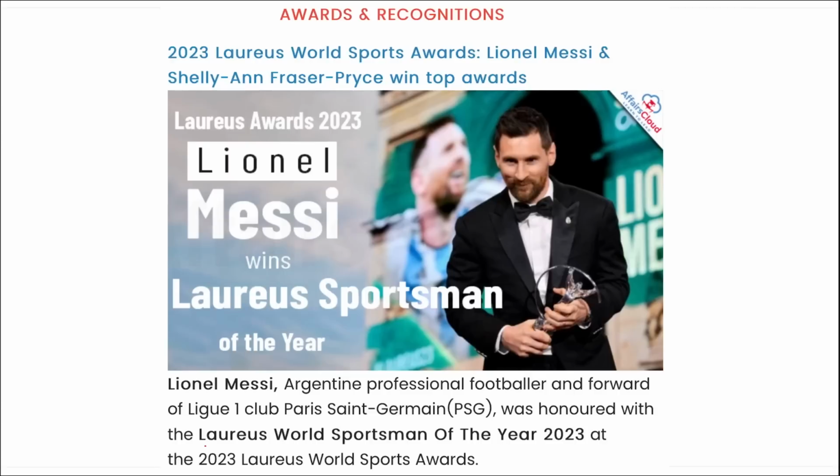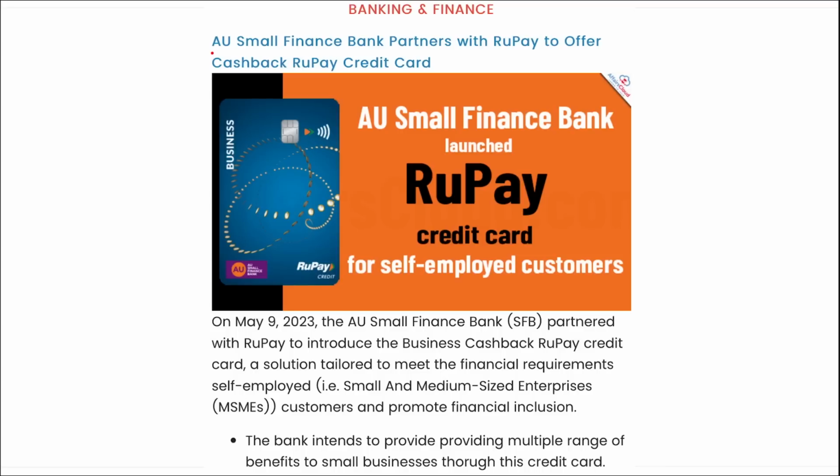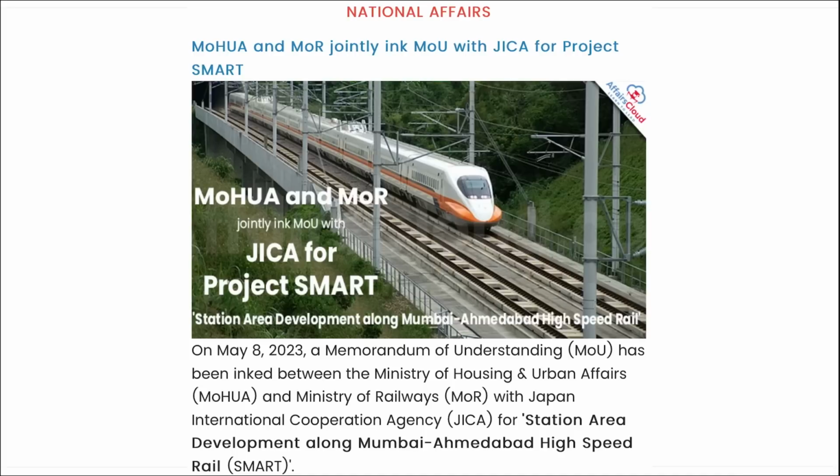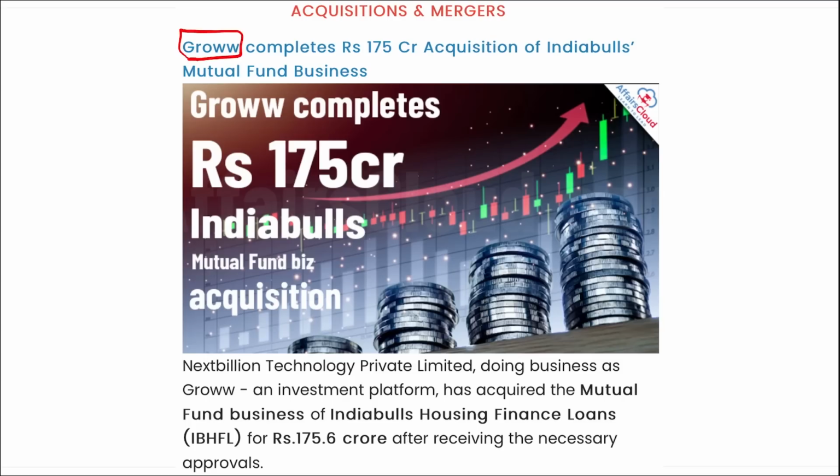Recently, the Laureus World Sportsman of the Year award was given to Lionel Messi and the Laureus World Sportswoman of the Year 2023 award was awarded to Shelley Ann Fraser. AU Small Finance Bank partnered with RuPay to offer a cashback RuPay credit card. Next is Groww. Groww is an investment platform and they have completed a 175 crore rupees acquisition of